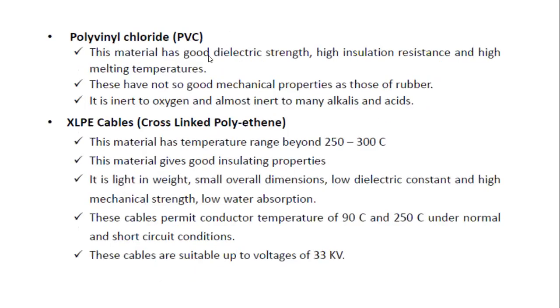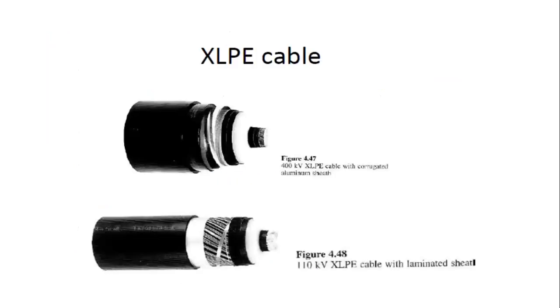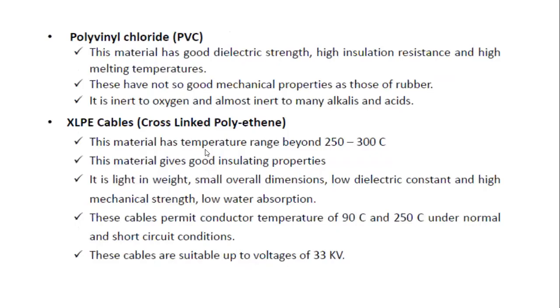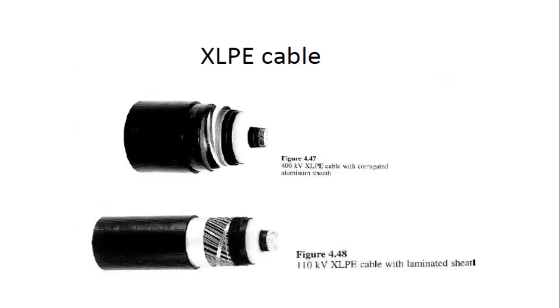Next are the impregnated paper, varnish cambric, polyvinyl chloride and cross-linked polyethylene, the various insulating materials for giving insulation to underground cables. This is the practical view of XLPE. XLPE means cross-linked polyethylene as the insulating material.